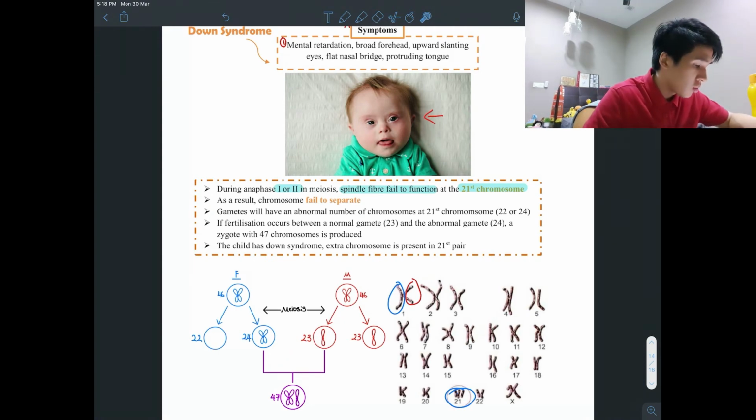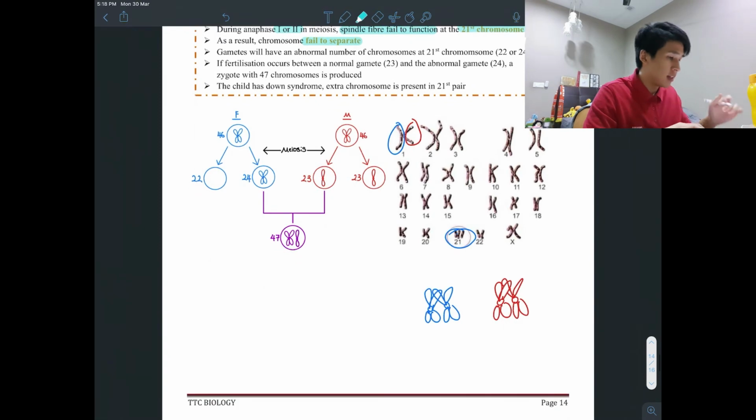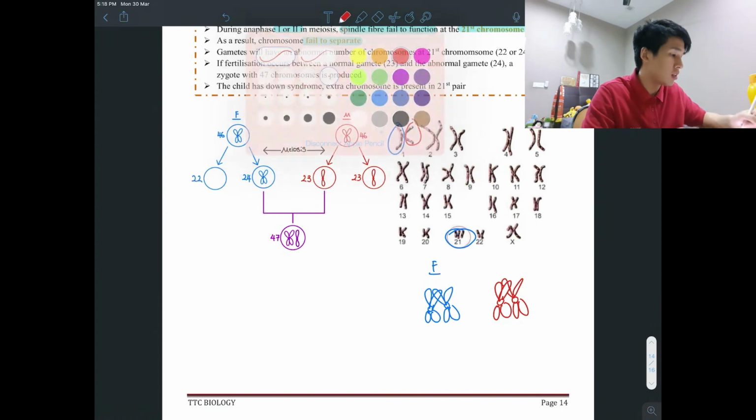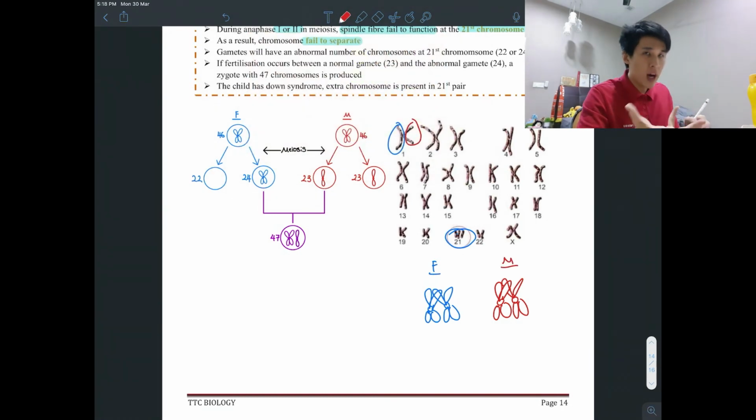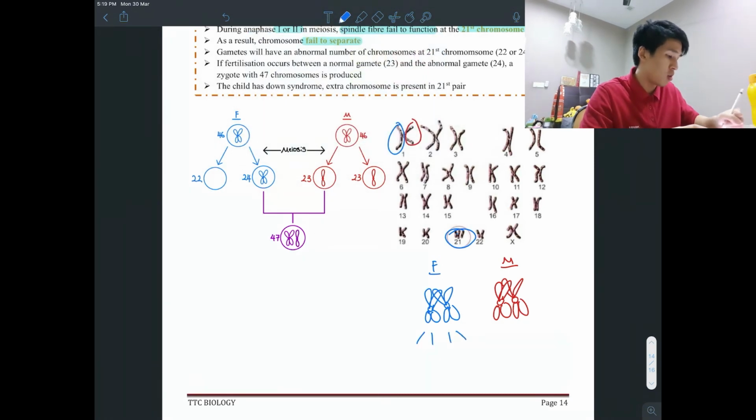If the spindle fiber fails to form, chromosome fails to separate. For example, let's say this is a normal chromosome. Let's say this meiosis got no problem. This is father's chromosome, this is mother. So after meiosis 1, after meiosis 2, you're supposed to have 4 daughter cells, right? Whereby each of them should only carry 1 chromosome, meaning half of the number.